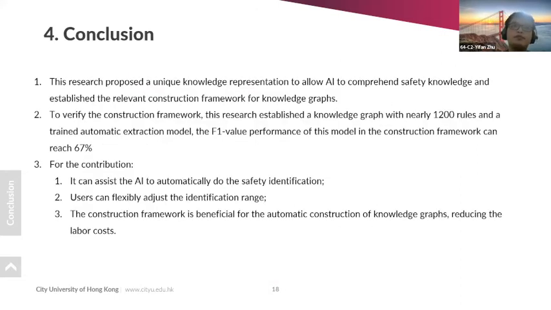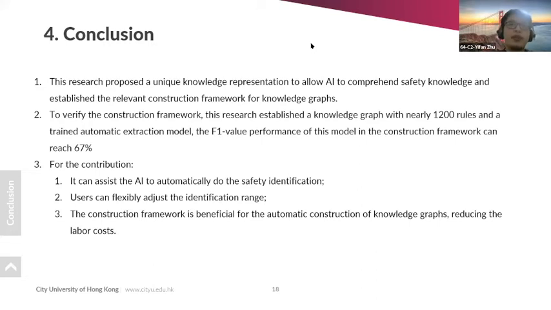Finally, this research proposes a new knowledge representation to make the AI understand safety knowledge and establishes a new corresponding construction framework. To verify this framework, we built a knowledge graph with nearly 1,200 safety rules and trained an instruction model. The F1 value of this model reached about 67%.